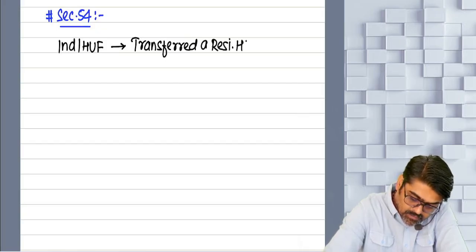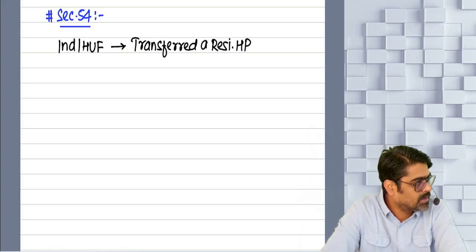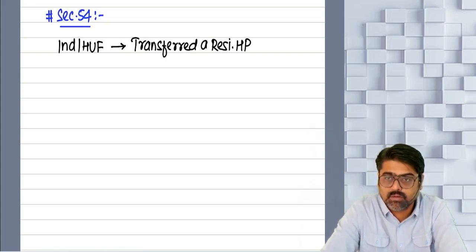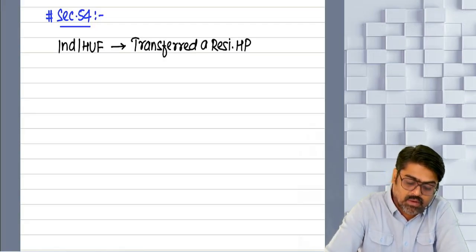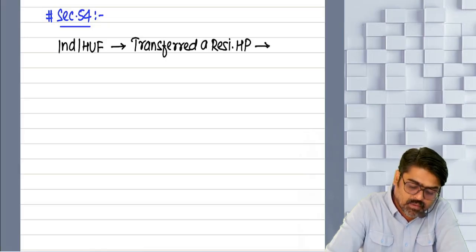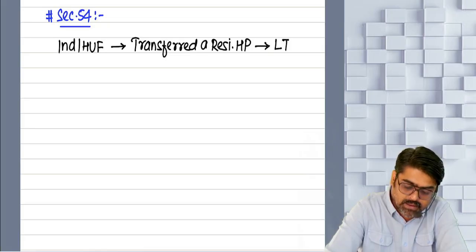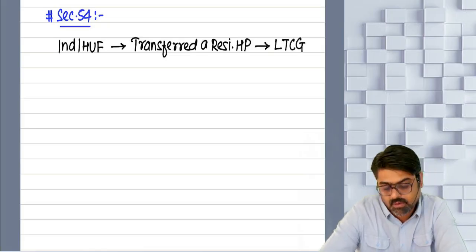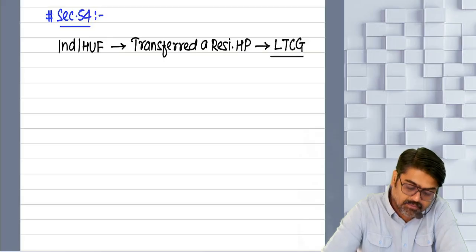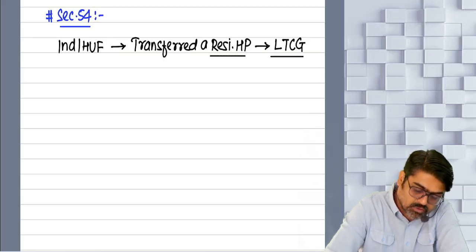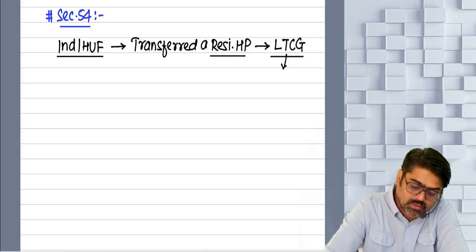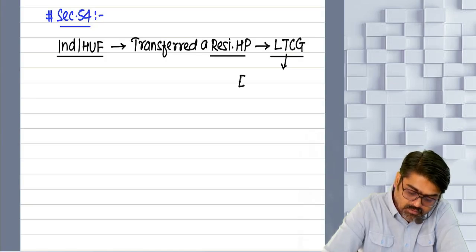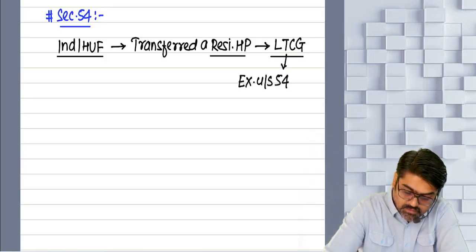House properties can be commercial properties also, but we are supposed to transfer a residential house property only. On transferring the residential house property, you will have long-term capital gain. This long-term capital gain arising in the hands of the individual or HUF will be exempt under section 54.